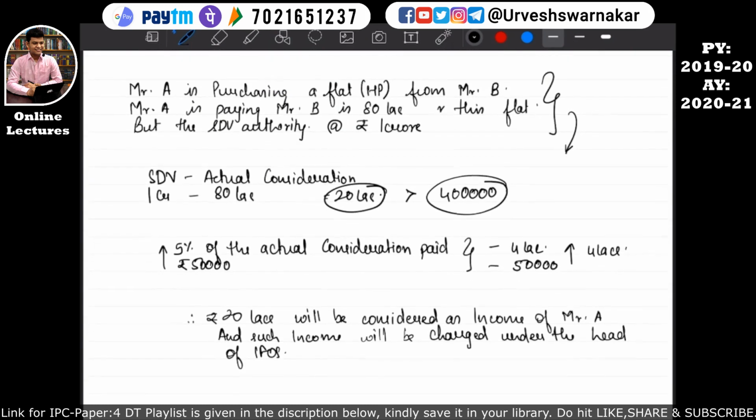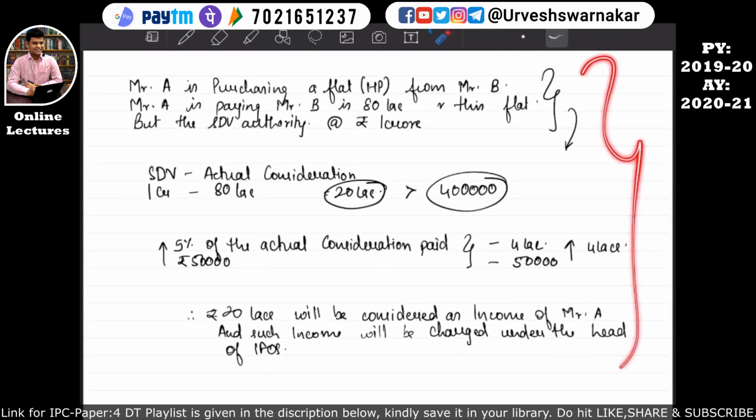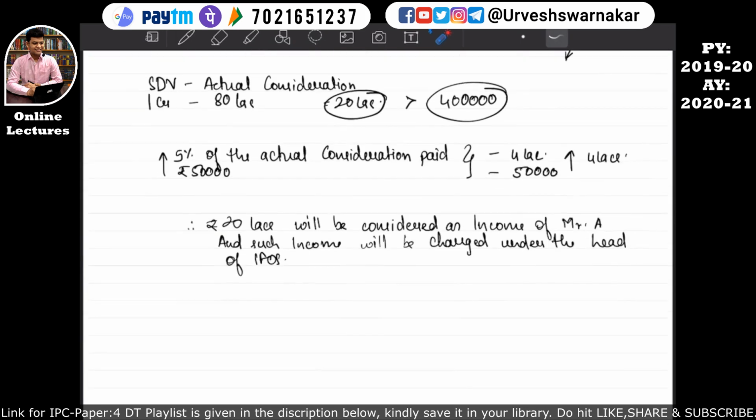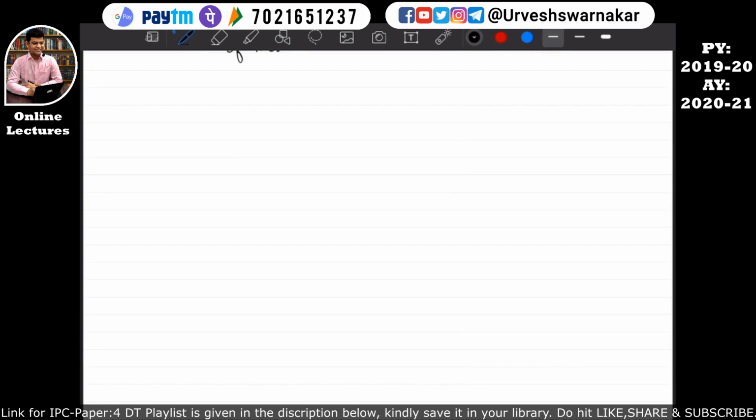I hope this is quite clear. If you want to copy this example, you can copy it, but I want to give you a glimpse why this particular section came into existence. So if you have copied, I'll move on to our next explanation. I hope you all have already copied this part. So let's understand why this particular section 56 subsection 2 subsection 10 came into picture.